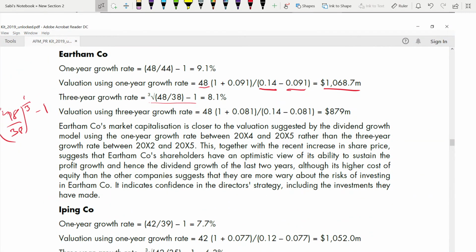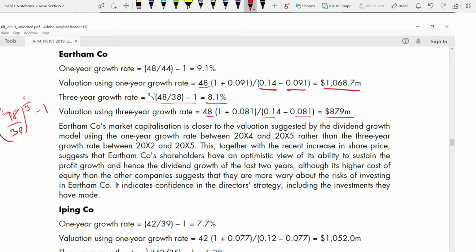And 8.1, if you see, the growth is smaller than previous. Based on this, you will find this still remains the same: the latest dividend divided by 1 plus growth, divided by 14. Cost of equity will be the same. Only the growth changed. The valuation reduced so much just by that change in growth.